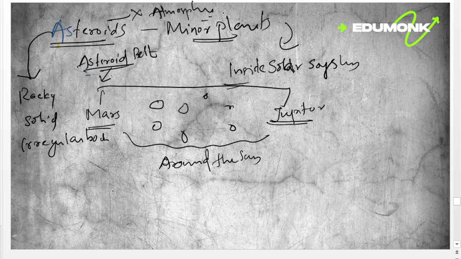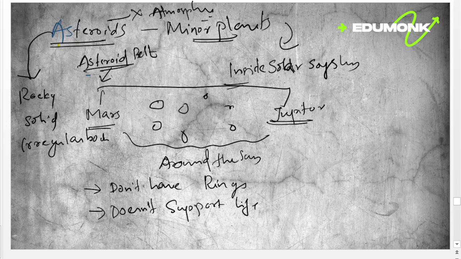The first discovery of an asteroid moon system was of asteroid Ida, whose moon was discovered in 1993. Asteroids do not have rings, and asteroids don't support life.